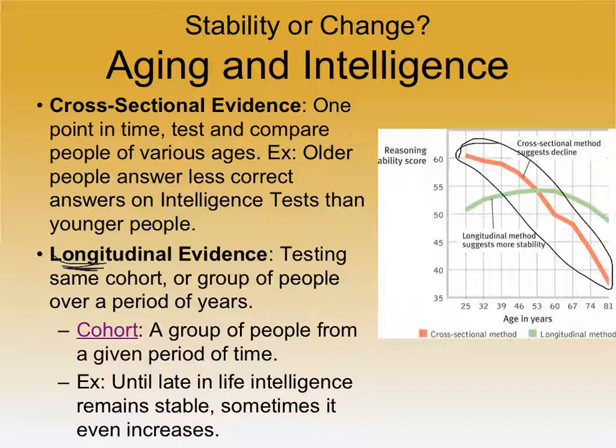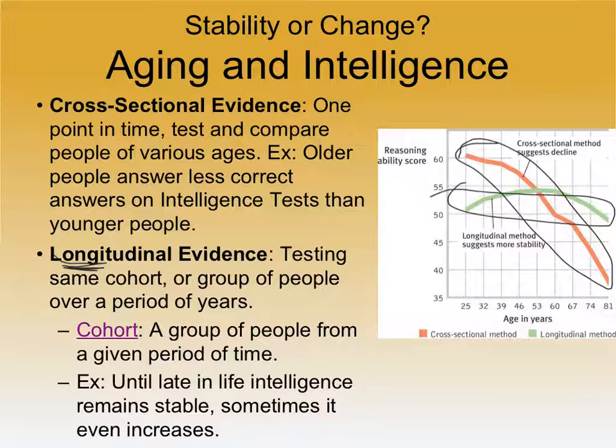The big disadvantage, of course, is that you have to now wait 10, 20, 30, sometimes 40 years to complete the study. Some researchers spend their entire career on one study. Of course, they do other things in the meantime. But they're spending their entire career on one study. They started with people when they were 10 years old, and then when the researcher is about to retire, those people might be 40 years old, and they can do a study on how they changed over time. So when you do that for intelligence tests, there's some more stability.